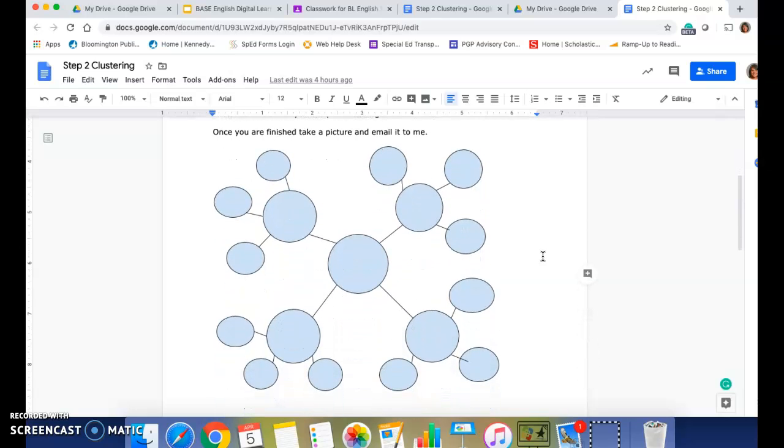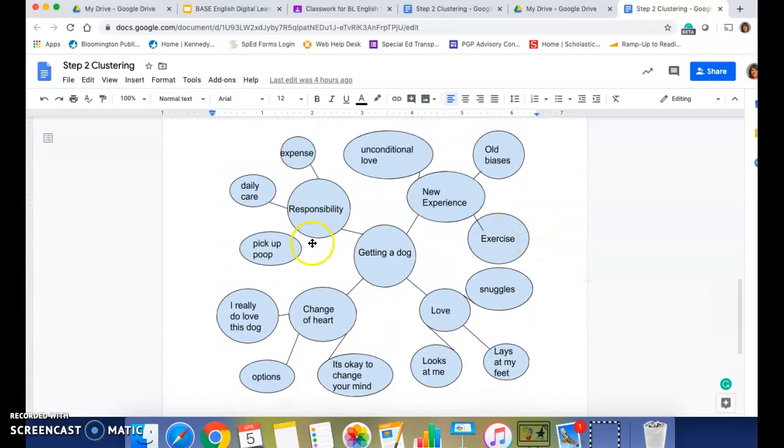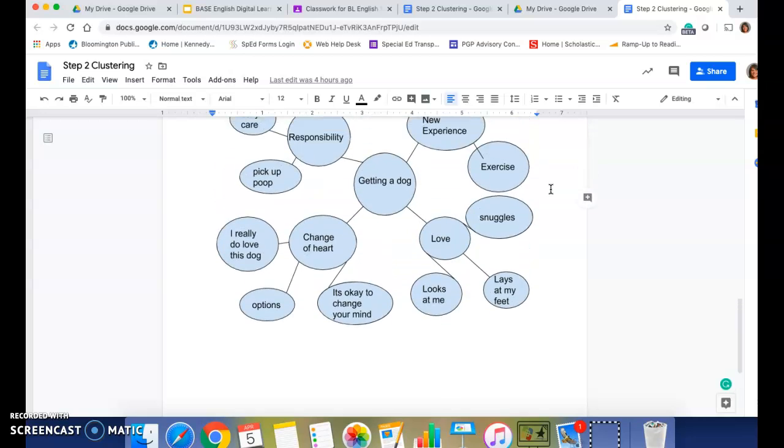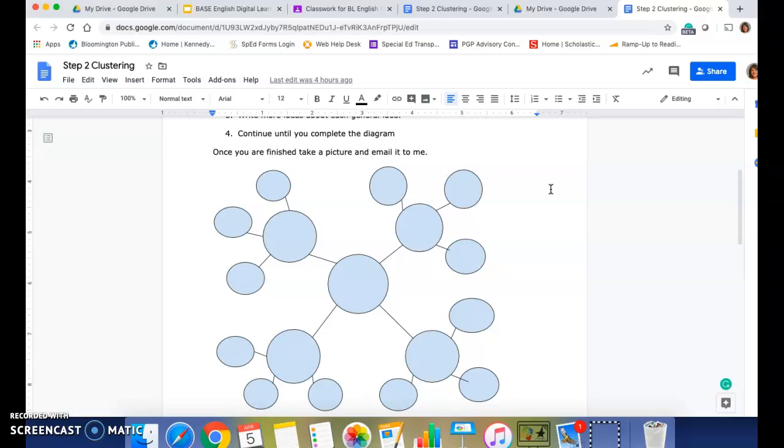Now, if you're like me, you need to see an example, okay? So I did this example right here. I talked about getting a dog, okay? And then my next 4 ideas were responsibility, change of heart, love, and new experience. Then I went on to say more information about each one of those, okay? And this is what a cluster looks like, okay? You just have to write yours on a piece of paper, take a picture, and send it to me. That's it. That's what you've got to do with that.